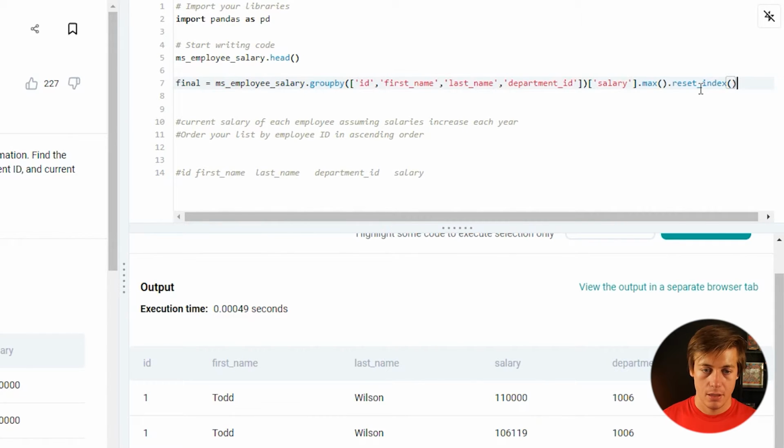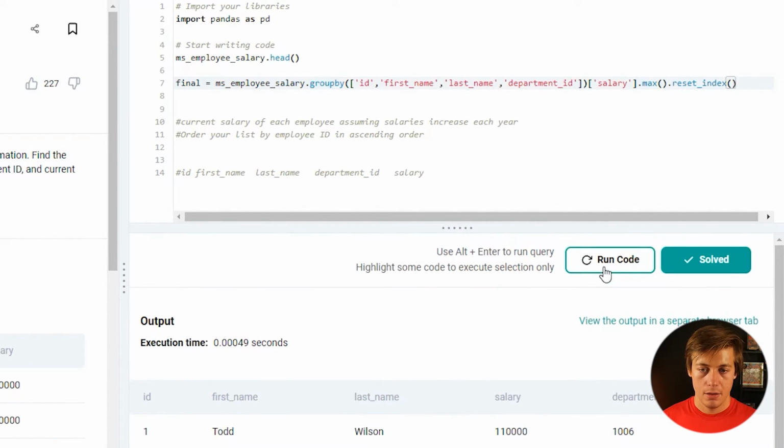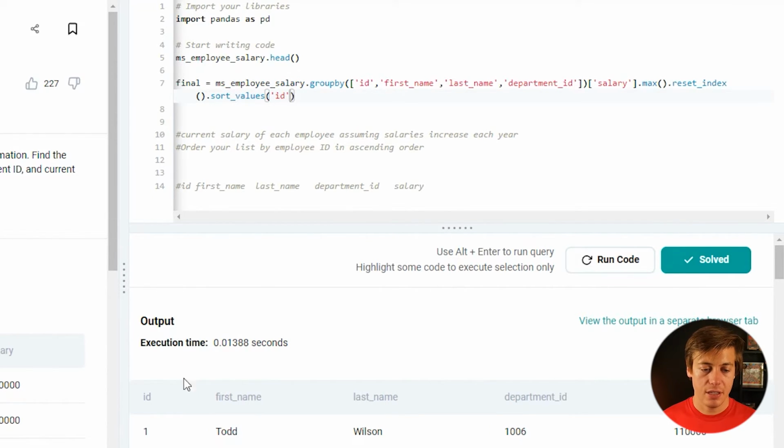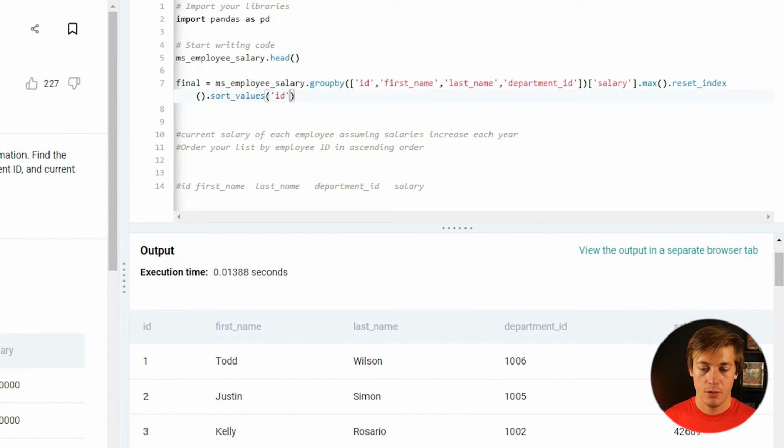That's, and I think we have to order by ID. So sort values, and then we'll just put over here ID. And you can see now we have Todd here with 110. Then we have Justin 130, Kelly at 42, Patricia 170, and then Sherry at 44.